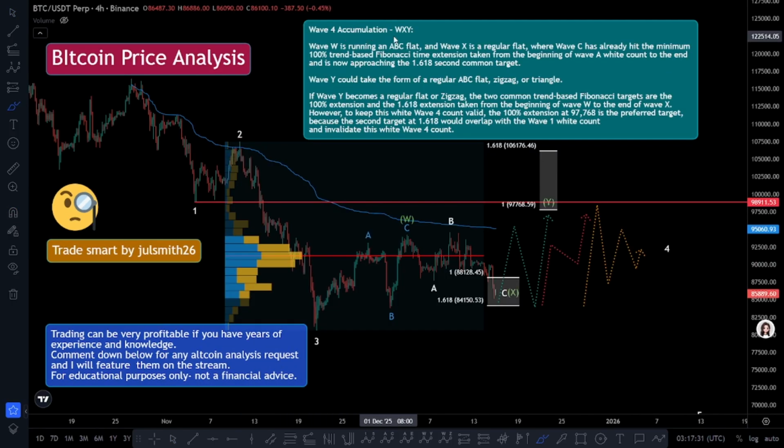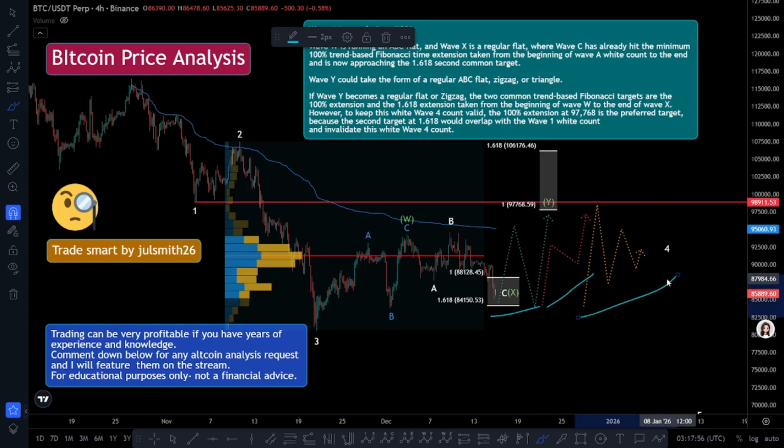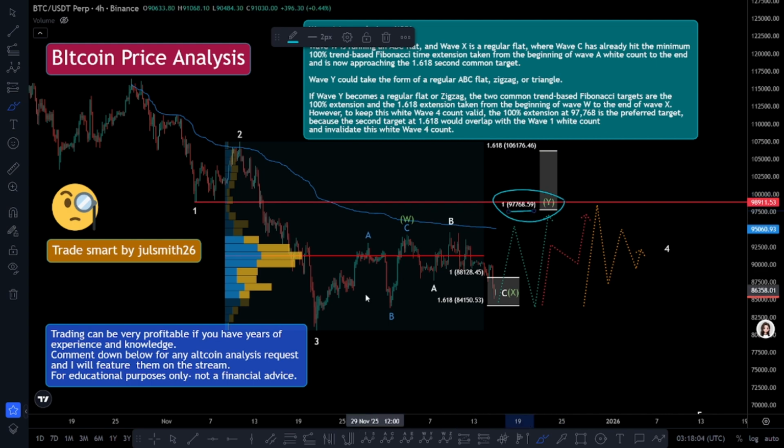Wave 4 accumulation, WXY: wave W is running an ABC flat, and wave X is a regular flat, where wave C has already hit the minimum 100% trend-based Fibonacci time extension taken from the beginning of white wave 4 count to the end, and is now approaching the 1.618 second common target. Wave Y could take the form of a regular ABC flat, zigzag, or triangle. If wave Y becomes a regular flat or zigzag, the two common trend-based Fibonacci targets are the 100% extension and the 1.618 extension taken from the beginning of wave W to the end of wave X.